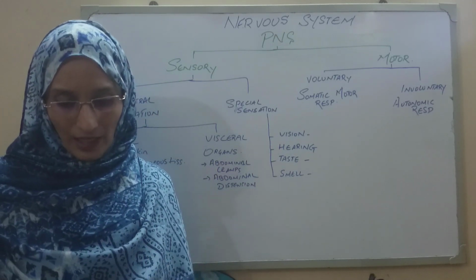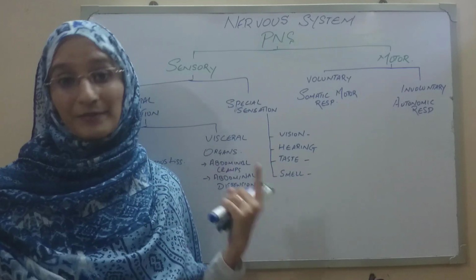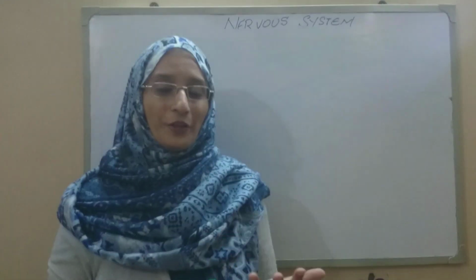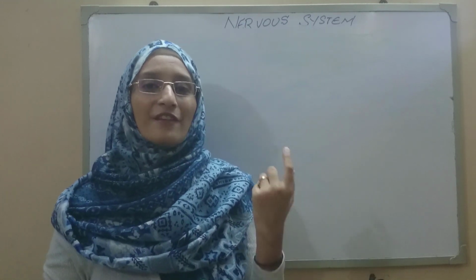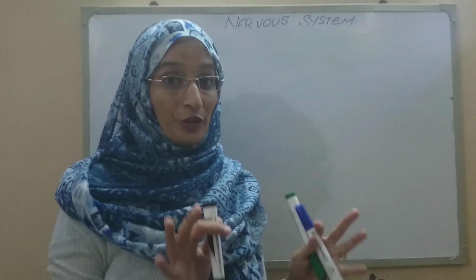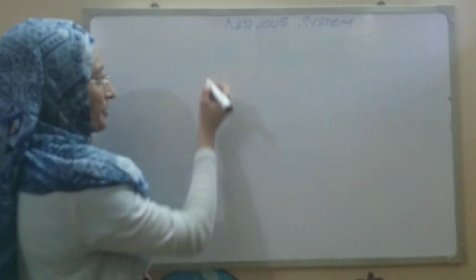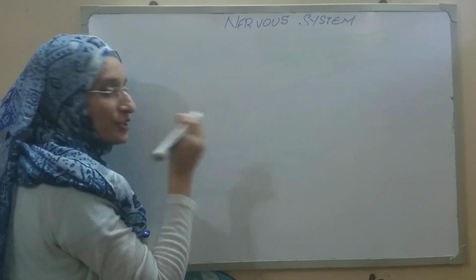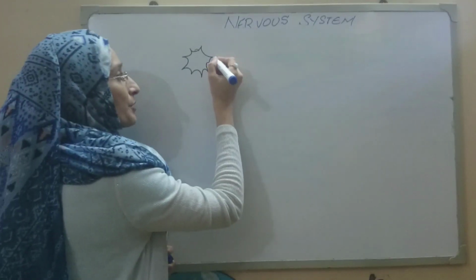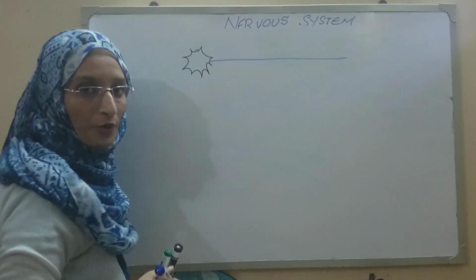Now, I'm going to discuss a few terms which are included in the central and the peripheral nervous system both. As we all know, the structural and functional unit of the nervous system is a neuron. I'm not going to go into detail of the neuron, however, I'm going to talk a little bit about it. It's very important. Every neuron has two components, okay? That is the nucleus, or you can say the soma, and its long process.